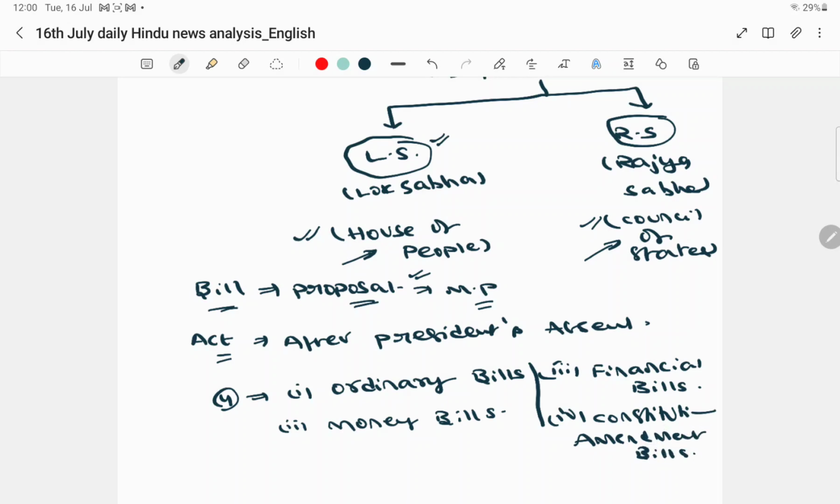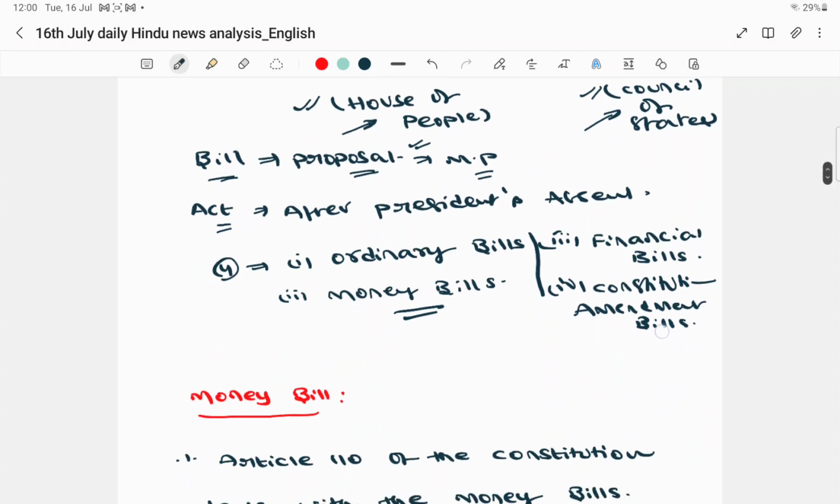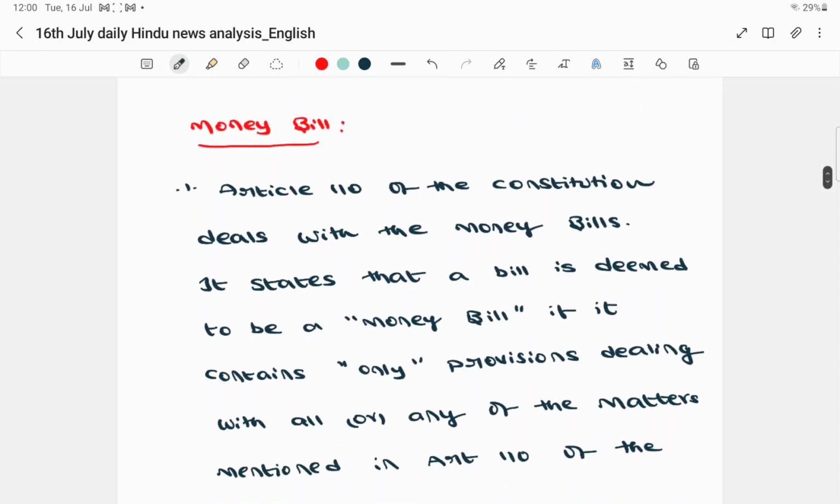So now you understood that a bill is basically a proposal, to introduce a new law or to amend an existing law, and that there are four types: ordinary bill, money bill, financial bill, and constitutional amendment bill. Today we will confine our discussion to money bills, because the article is associated with money bills. I have written some important points for your reference, which you can read later.